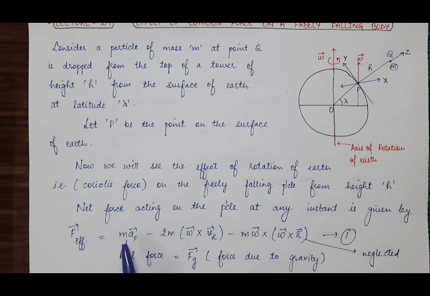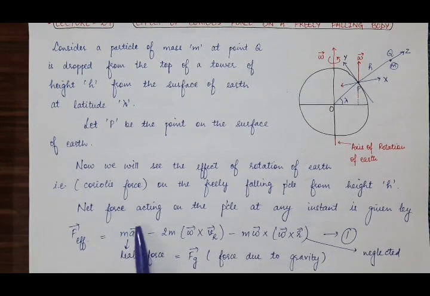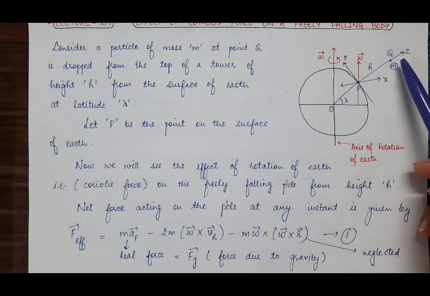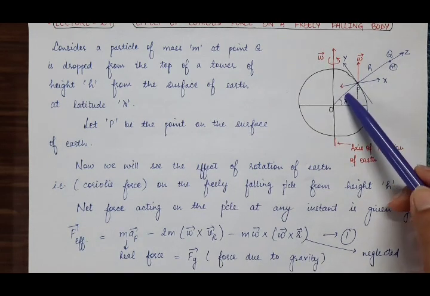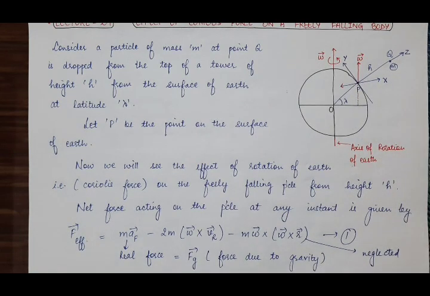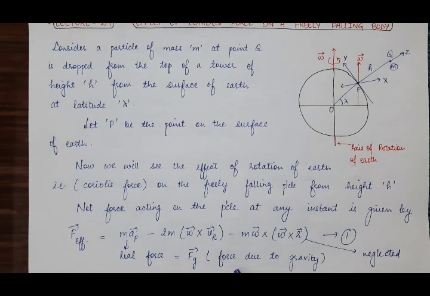And now suppose this is the real force acting on the particle in the inertial frame. So what will be the real force acting on the particle which is falling freely towards the surface of the earth? It will be the force due to gravity, which is denoted by Fg. So this mg is the force due to gravity.